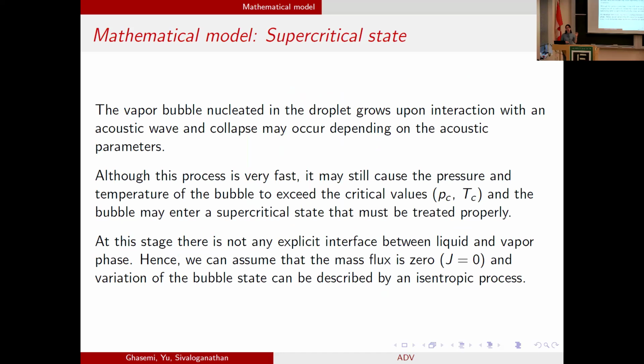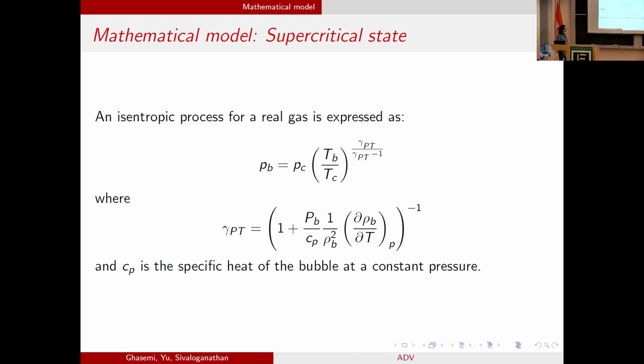Since this application is usually in the field of medicine, we need high precision and as accurate a description as possible. So at this stage, when collapse happens and the bubble reaches the minimum radius, there isn't any interface between liquid and bubble. So basically J is 0. And we can assume that the bubble enters an isentropic process. To describe the variation of the bubble state, we can use the isentropic equation, which is defined by this equation. This equation relates the temperature and pressure of the bubble.